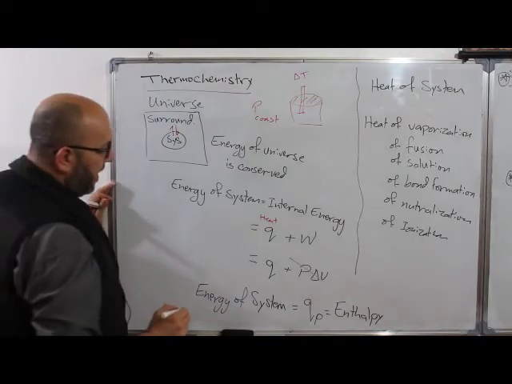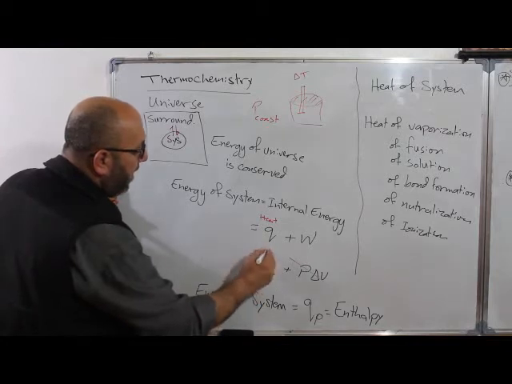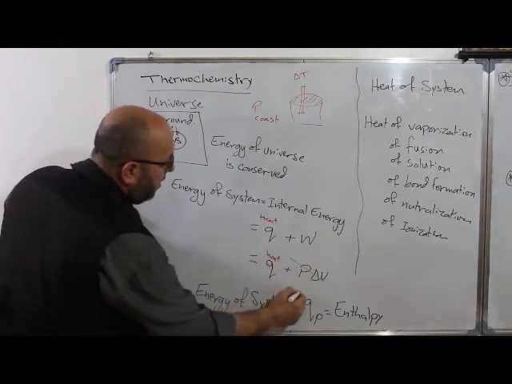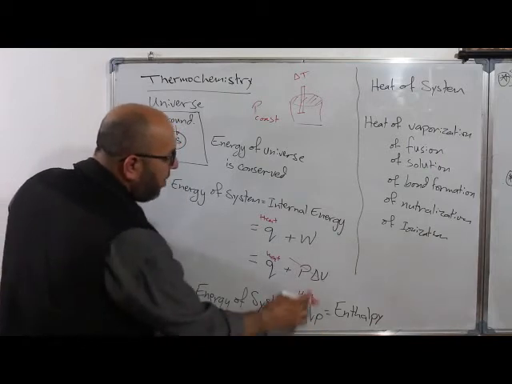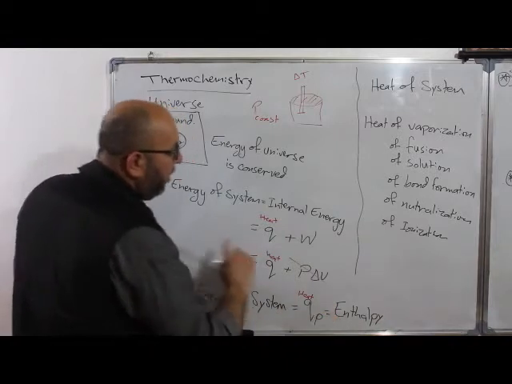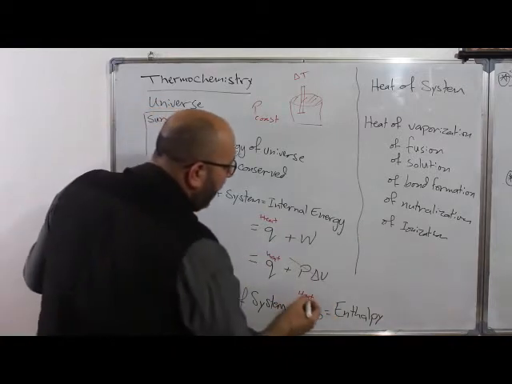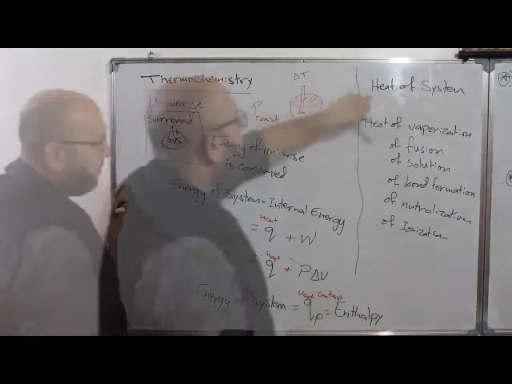So simply, guys, the energy of the system is represented by heat at constant pressure. Heat at constant pressure of the system, we call the enthalpy of the system, or the heat content of the system.